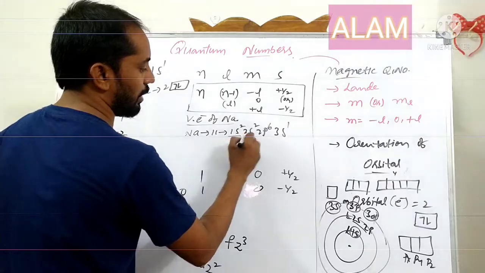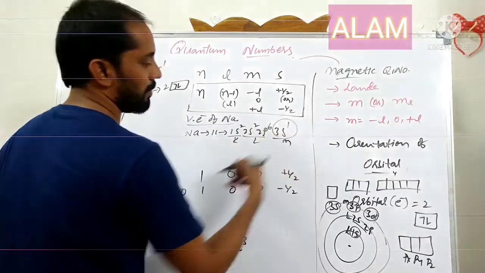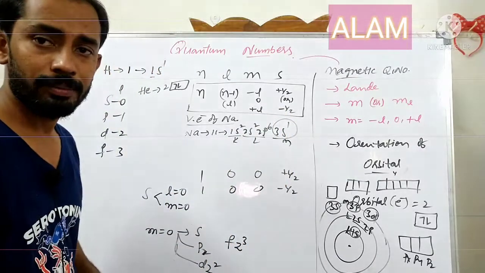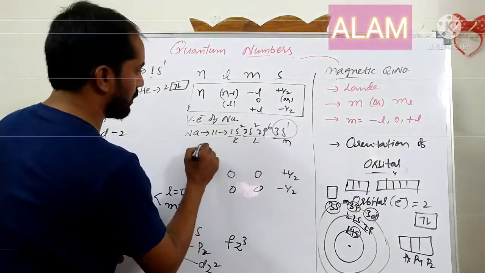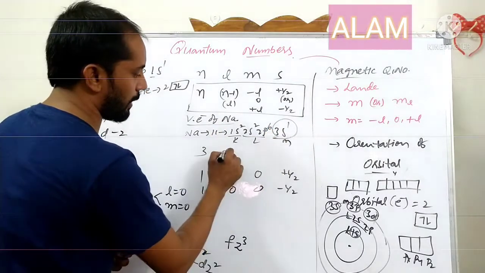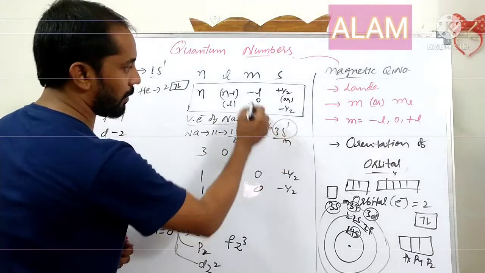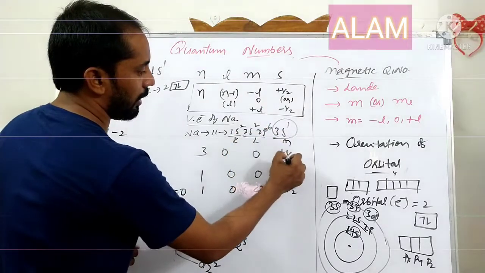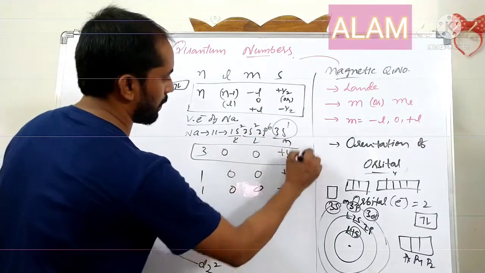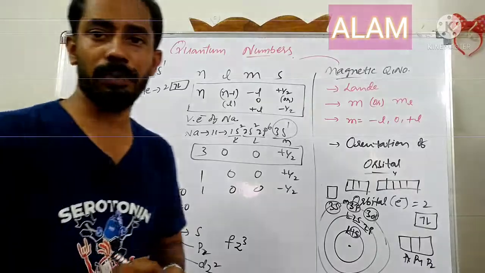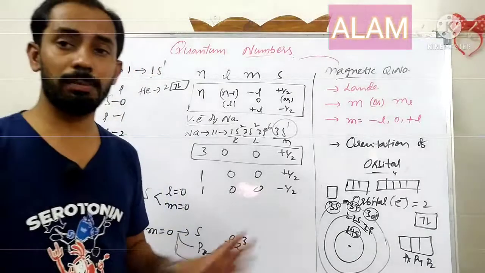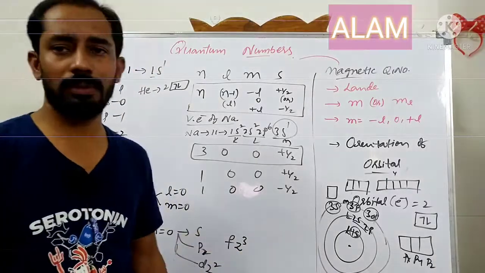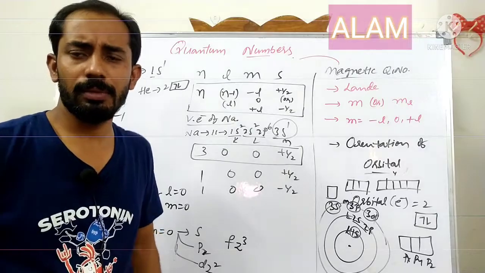Here 1 is the K shell, 2 is the L shell, 3 is the M shell. The valence electron is 3s1. So 3 is the principal quantum number, for the s orbital l is 0, m is also 0, and the spin quantum number is plus half or minus half. This is a very important bit; definitely one question will come on quantum numbers.